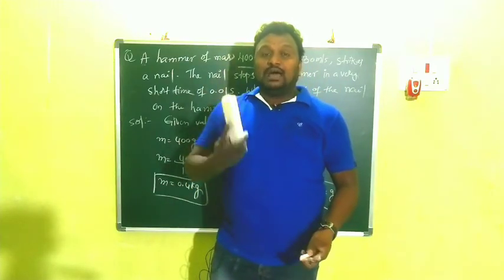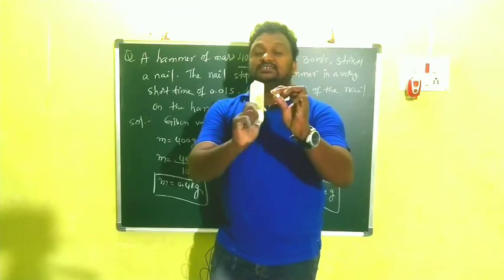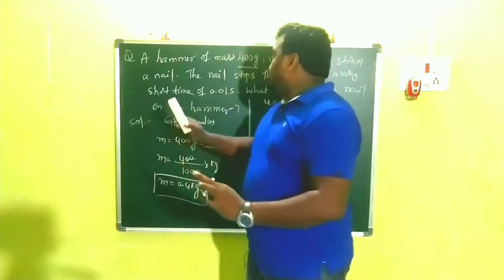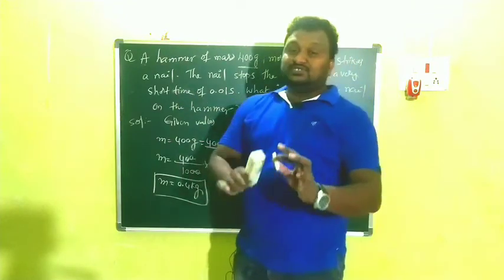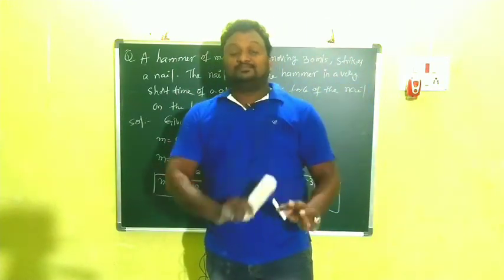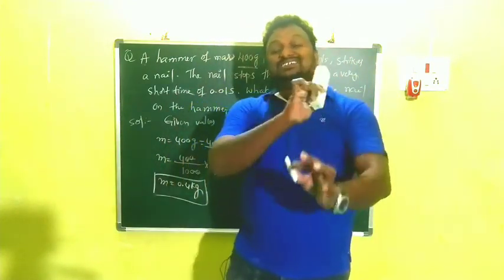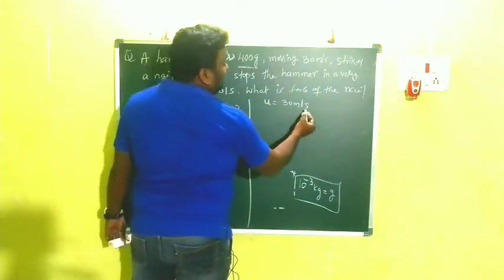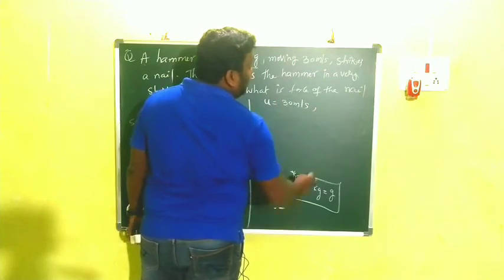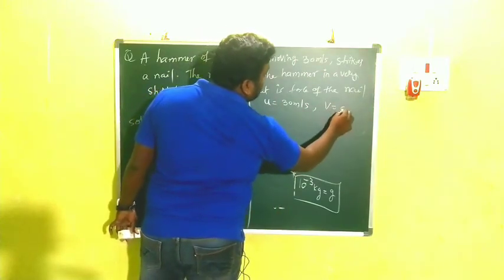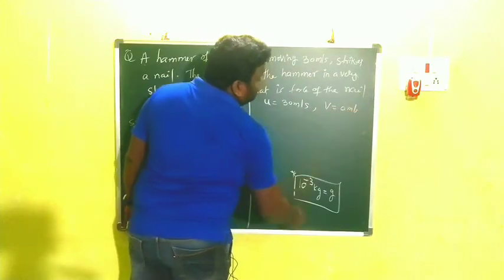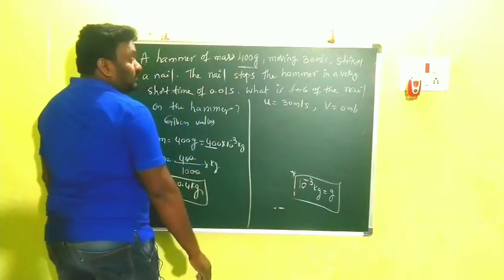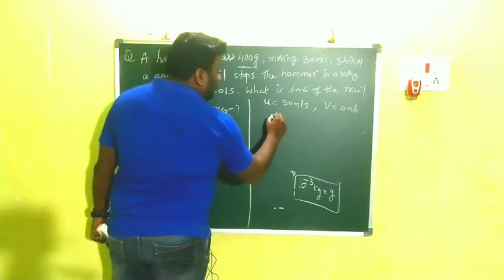Clear? This is the hammer. We are striking it. This hammer should be stopped by the nail up to what time? 0.01 second. That's why here u is equal to 30 meter per second. The hammer is stopped, which means the final velocity of the hammer is 0. V is equal to 0. Clear?